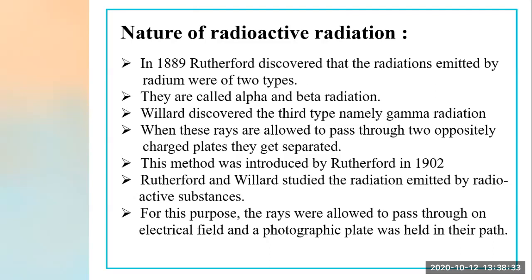Let's see. This method was introduced by Rutherford in 1902. Now you will tell me, here you have written 1889 and here 1902. So what is this? Now see, in 1889 he found that two types of radiation, alpha and beta, are coming out.